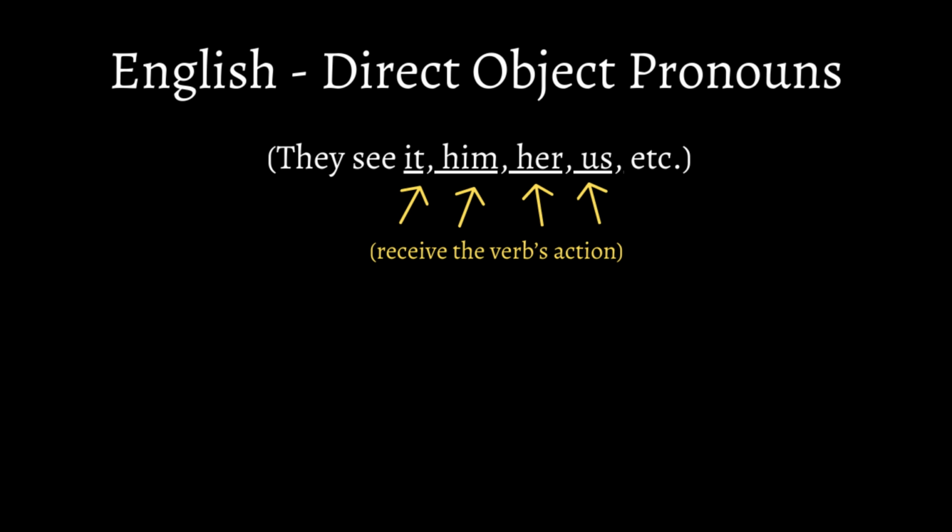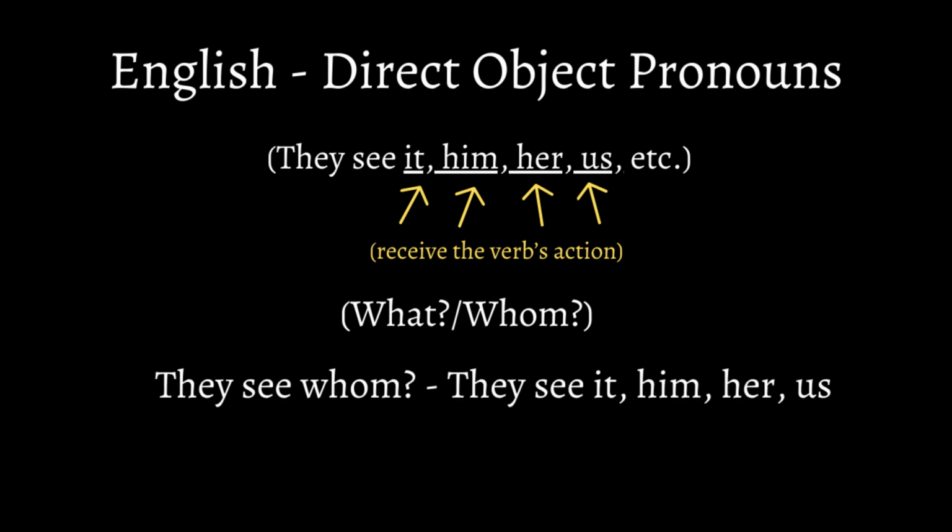The explanation that I just gave is the simplest way to look at direct object pronouns in English. However, there's another way to identify these words, and that is by asking what and whom. By asking these questions and getting specific answers, it's possible to conclude that whatever fits the answers must be a direct object pronoun. For instance, by asking they see whom, we have an answer. They see it, him, her, or us. It, him, her, and us are direct object pronouns because they answer the questions what and whom.